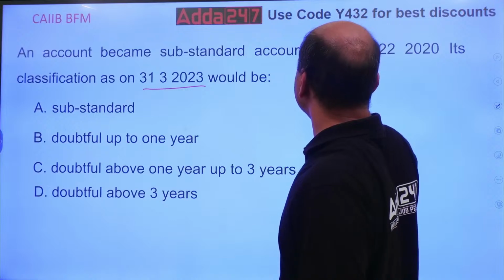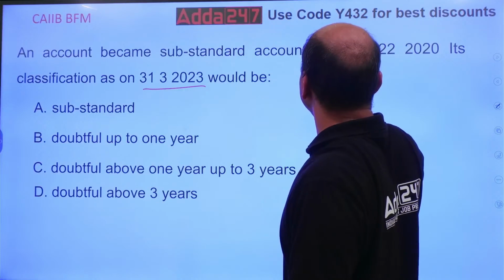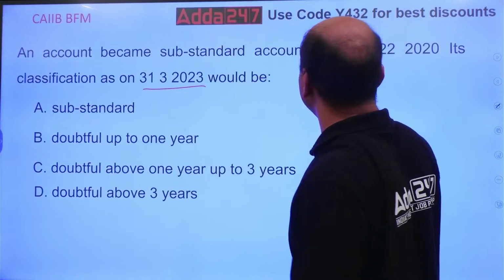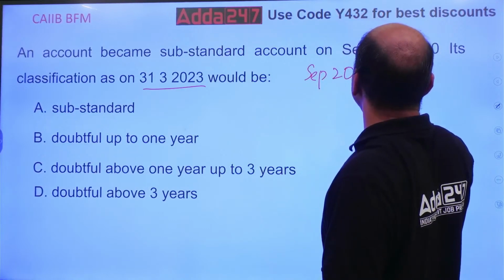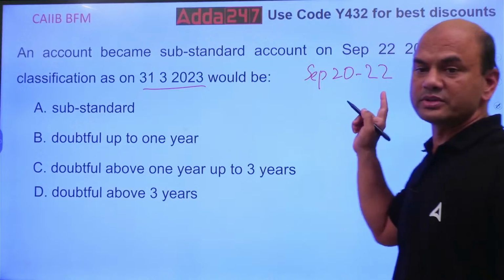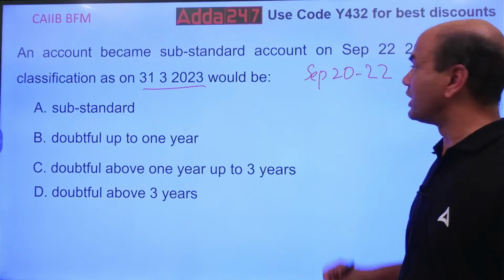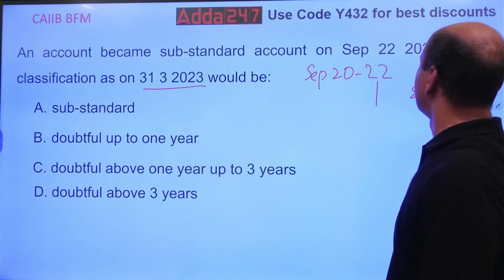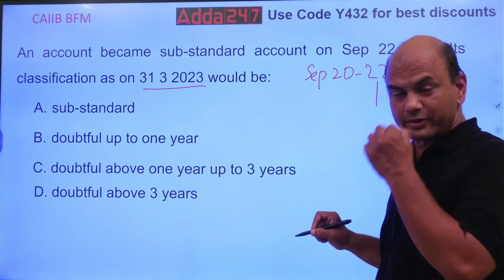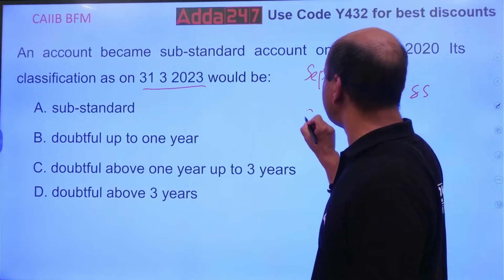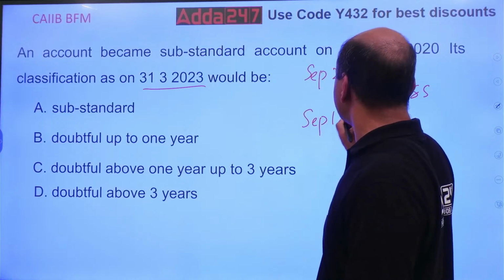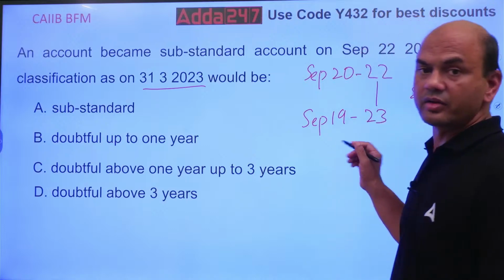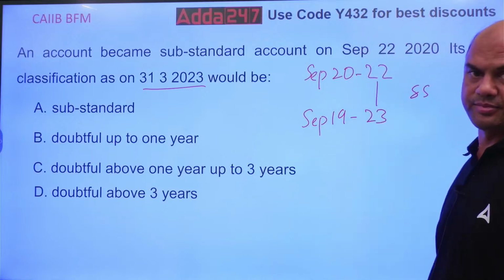So it became substandard, and the first day was on this date. Now 1 year from here, it is substandard for 1 year. So 1 year will end on September 19th, 23. Here your substandard will end.